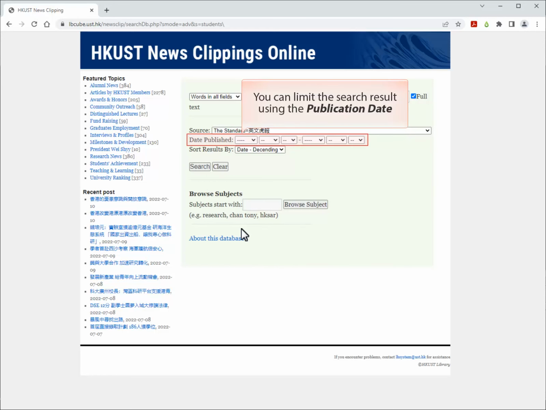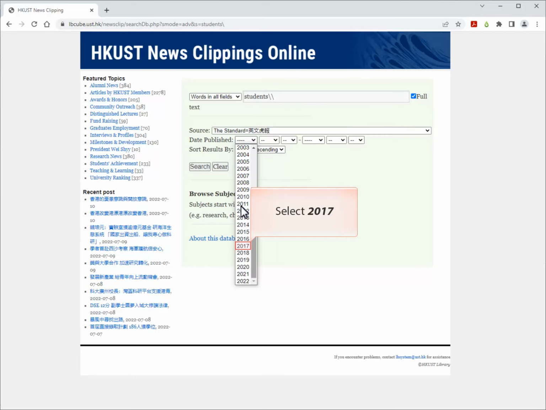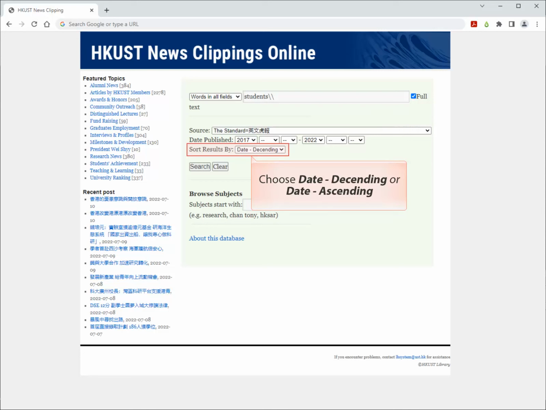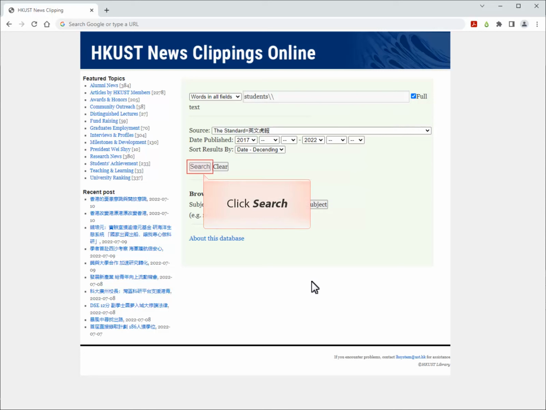You can also limit the search result using the publication date. For example, all articles published between 2017 to 2022. You can sort the results by date in descending order, which means most recent at the top, or by ascending order, which means the oldest will appear at the top. Then click Search.